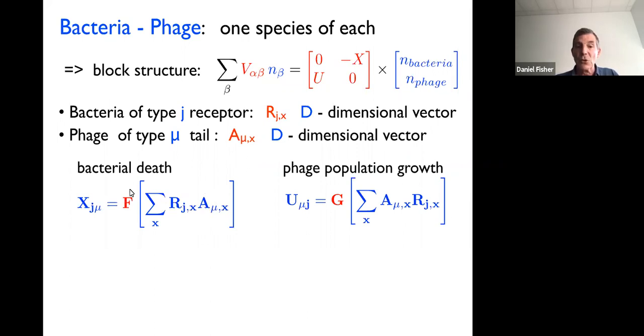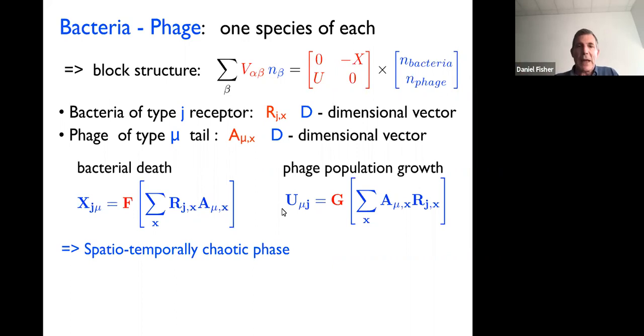So this is now a deterministic function, and the phage population growth is a deterministic function of the same quantity. These are going to be different functions, and we can of course allow general functions and have some biological motivation for that. So we've now got interactions via these d-dimensional phenotypes. So what do we see?